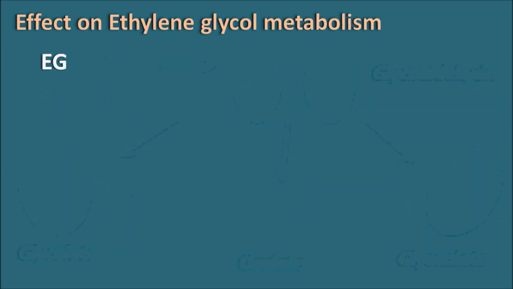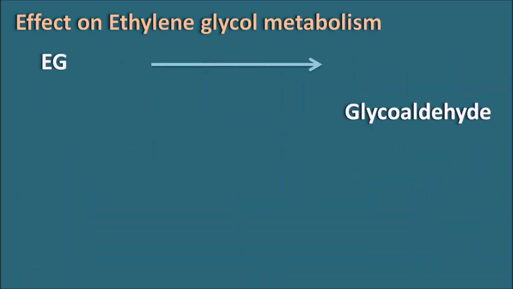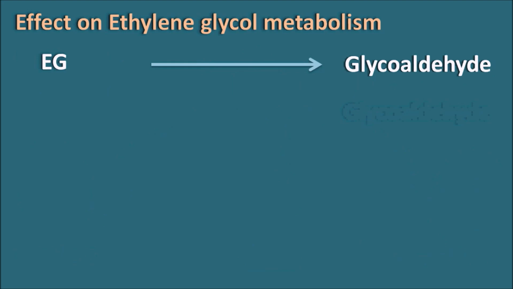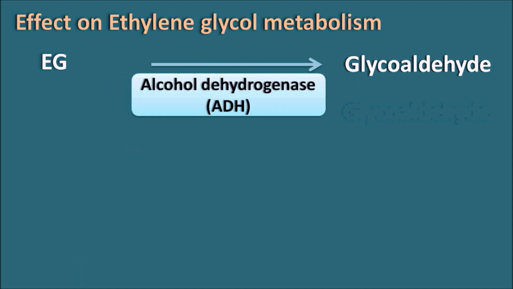So now this ethylene glycol is going to be converted into glycoaldehyde by one of the important enzymes, alcohol dehydrogenase, the same enzyme which is responsible for conversion of methanol to formaldehyde. So many of the alcohols are commonly oxidized by the alcohol dehydrogenase enzyme.